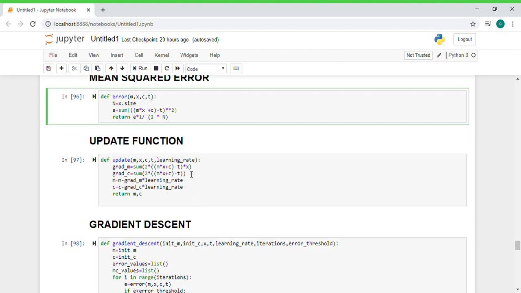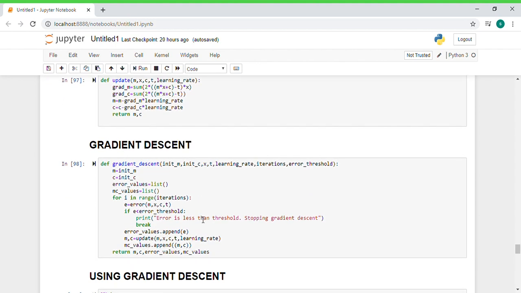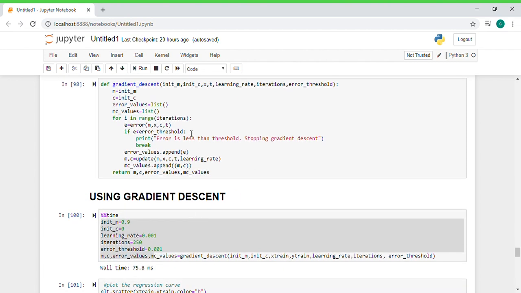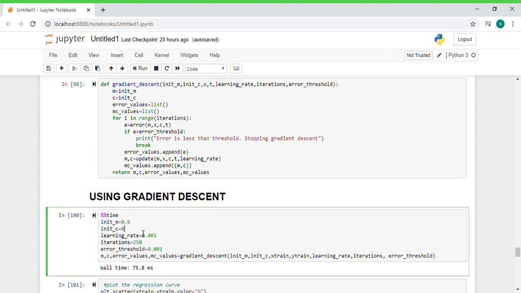Similarly, an update function and a gradient descent function are also defined. Using gradient descent, the above gradient descent function is initialized with certain values of 0.90 and the learning rate of 0.001 and error threshold of 0.001, and all these values are used to call the gradient descent function.